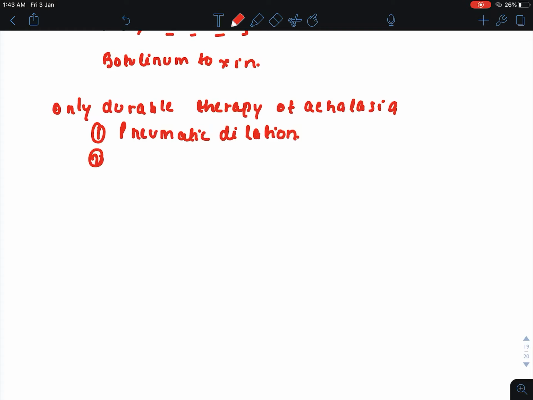But the treatment of choice is Heller's myotomy. And we cut the esophagus up to the aortic arch. When the patient is having serious weight loss, then we cut the esophagus up till the aortic arch.